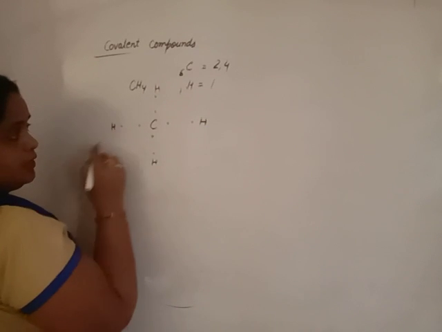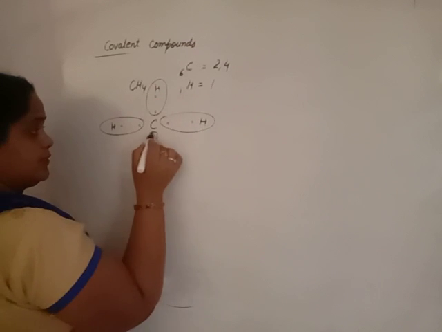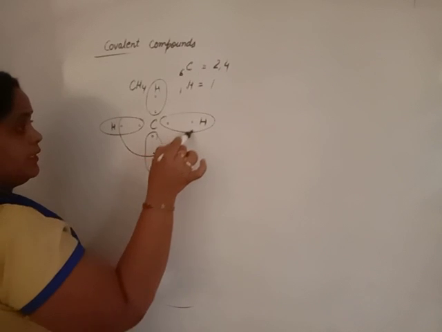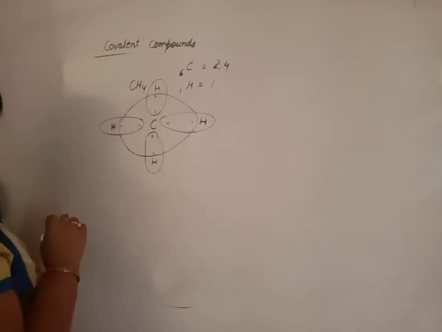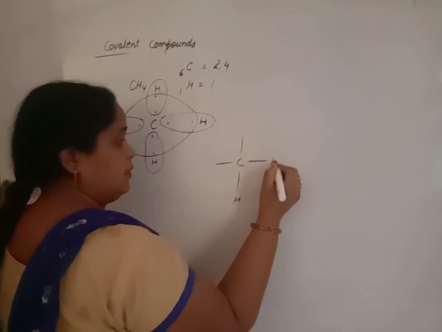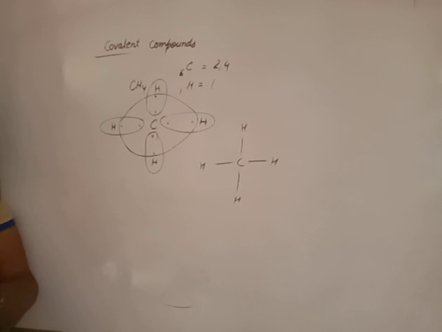Each hydrogen wants to complete its duplet and carbon wants to complete its octet. So single bonds are formed between the atoms. Like this, you will practice with some molecules.